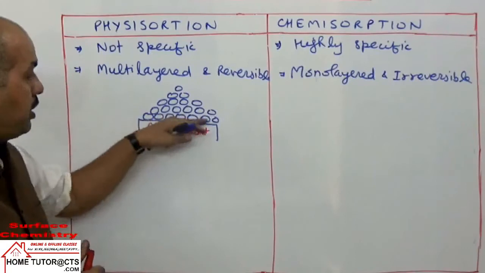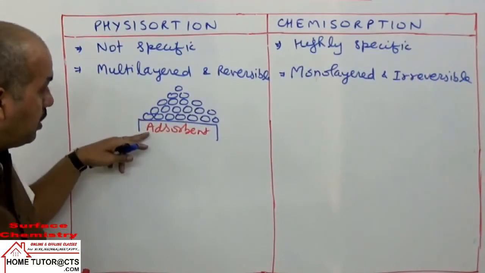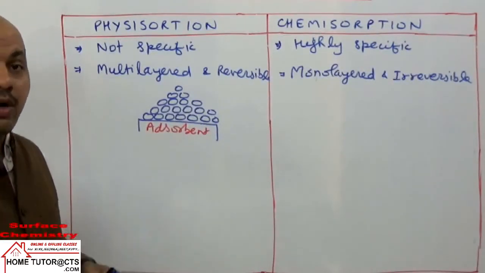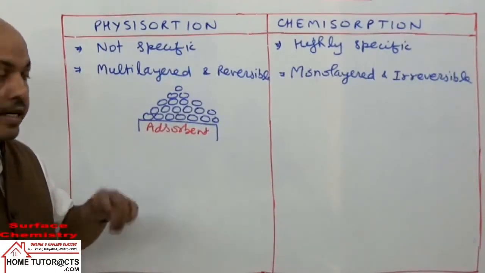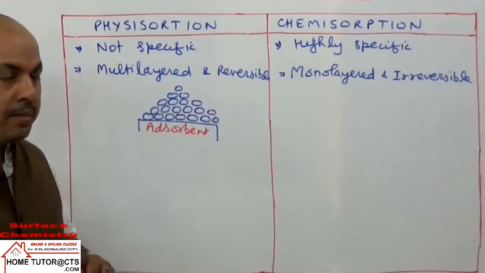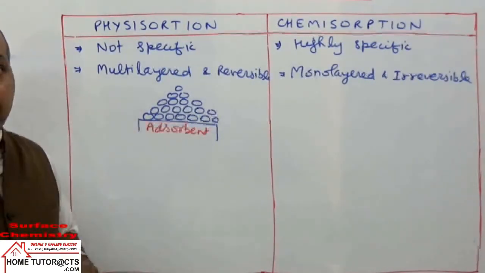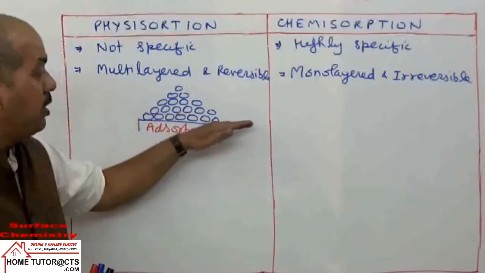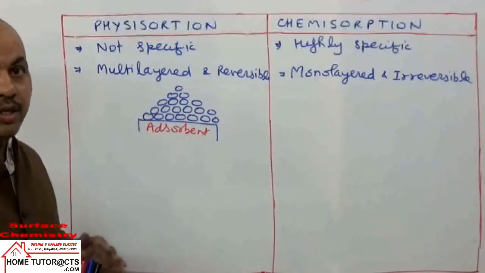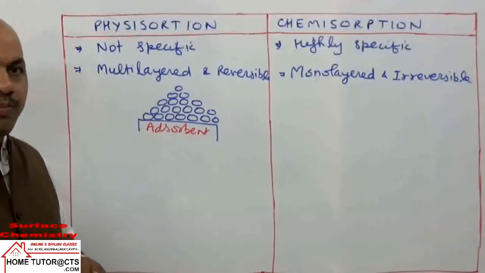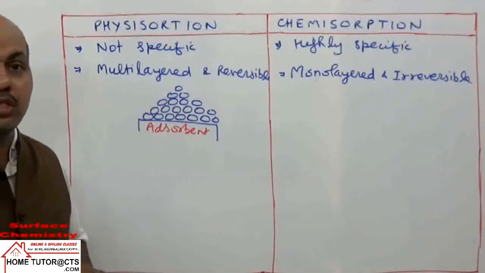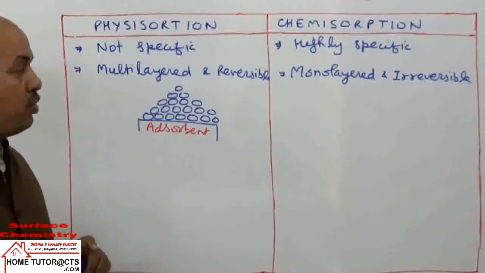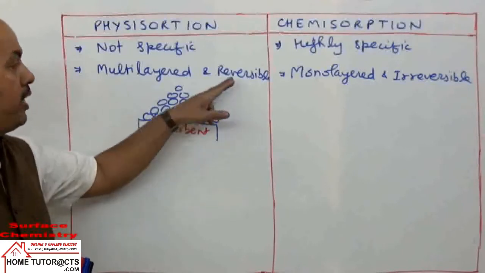So close to this, they will have attraction force by the adsorbent, and the upper layer can also attract other molecules because of some van der Waals interaction which can occur among the gas molecules. But definitely the stronger force is between the adsorbent and adsorbate. So close to the surface of the solid adsorbent, we will have more molecules, and for the outer layer molecules, attraction keeps on decreasing. So the outer layer will have fewer molecules, it becomes multi-layered, and यहाँ पे क्या होता है?